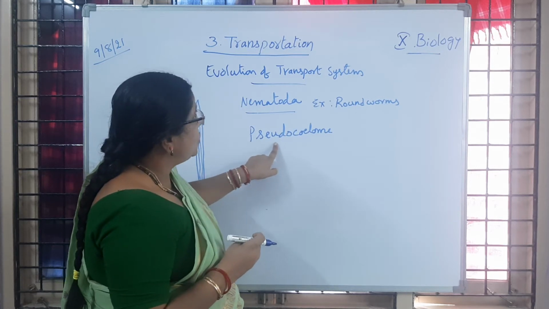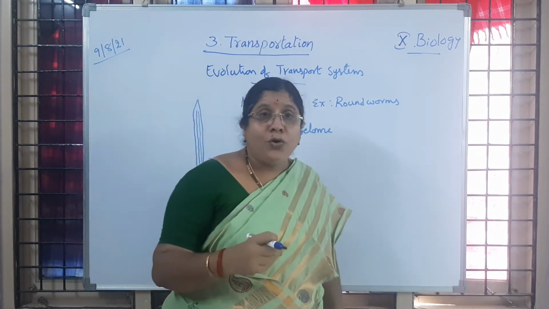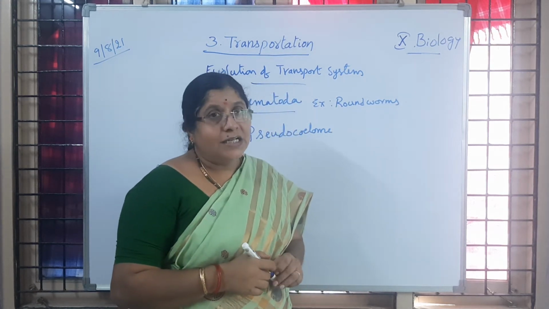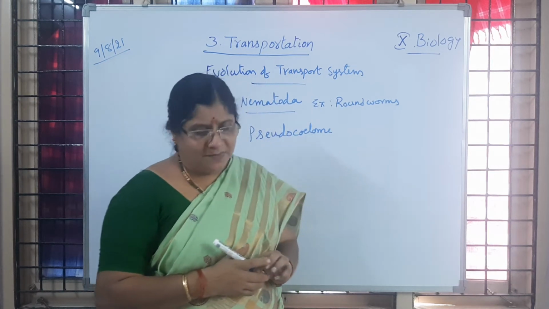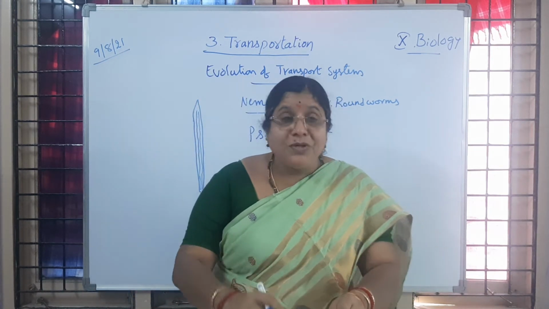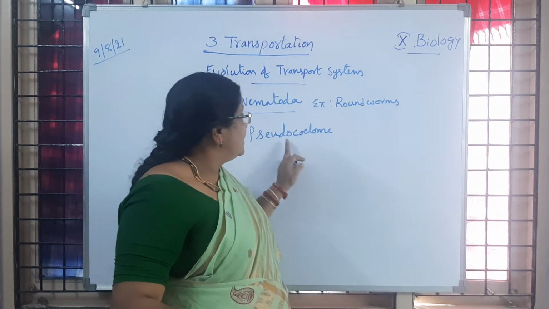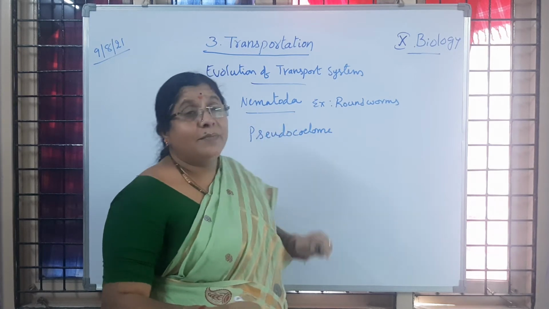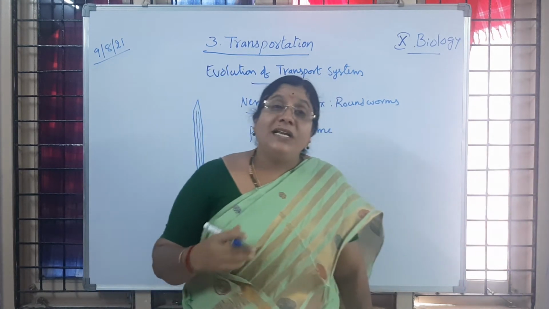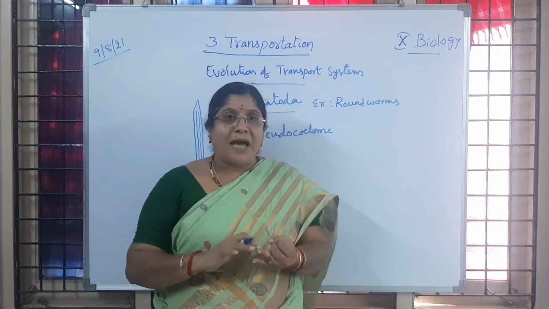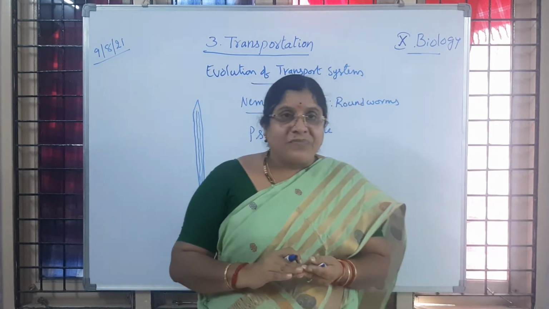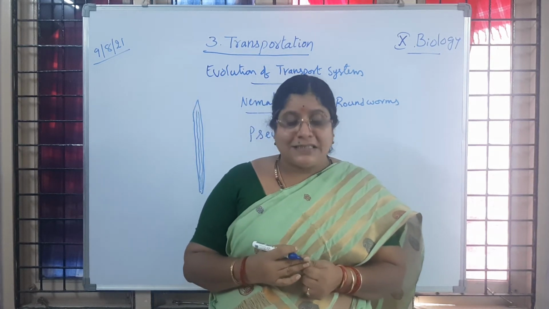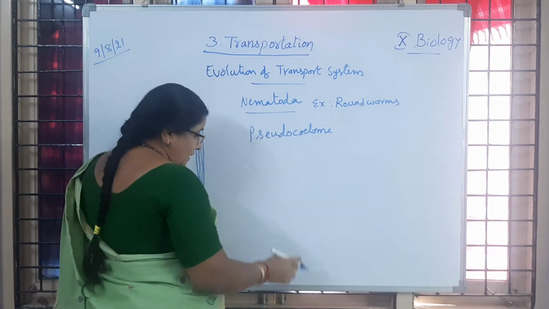This pseudocoelom is present, and that pseudocoelom helps in transporting materials to the different cells present in these organisms. Is it clear to children? Distribution of materials is happening through the pseudocoelom, the false body cavity, in the Nematoda group of organisms. So till now we completed protozoans, parazoans, cnidarians, then Platyhelminthes and Nemathelminthes. So next class, what is that? That is Annelida.